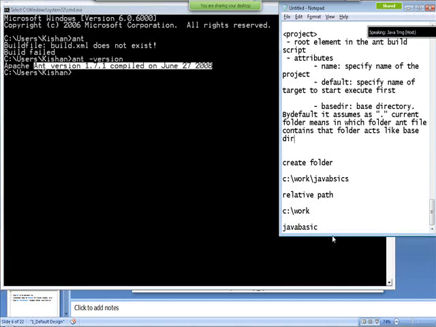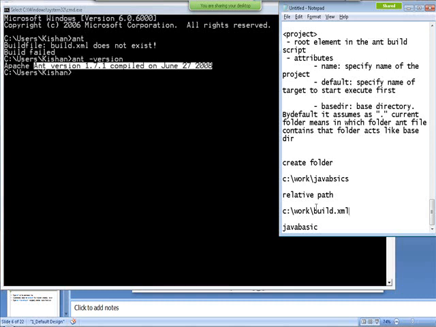So for example, if C work contains the build.xml file, then C work is the base directory. You don't have to explicitly specify the base directory. It assumes that is the default value. But if you want to change it, you can change it. So these are the three attributes you can specify at the project element.